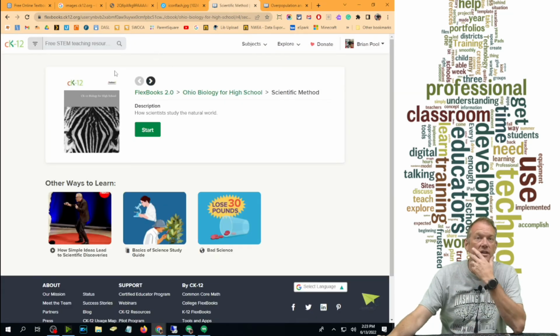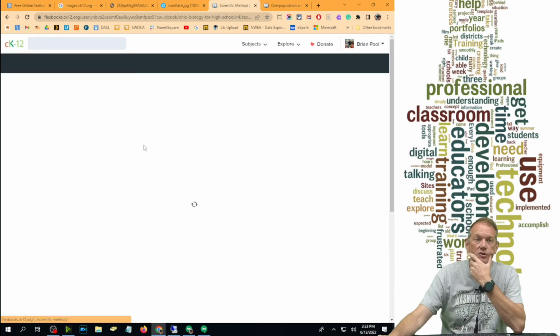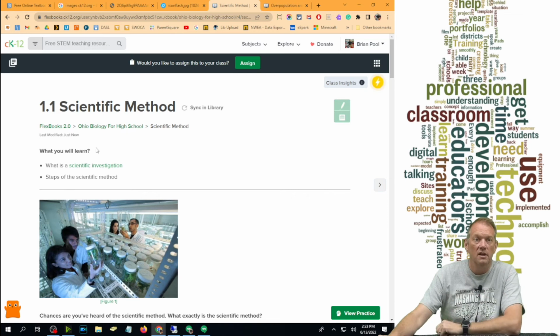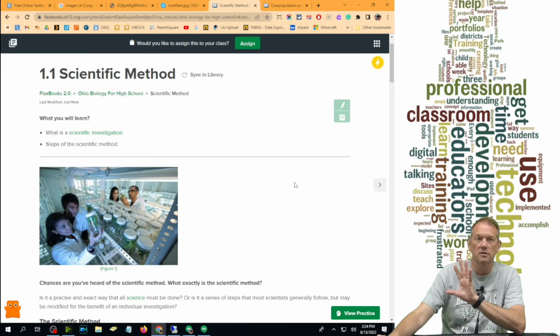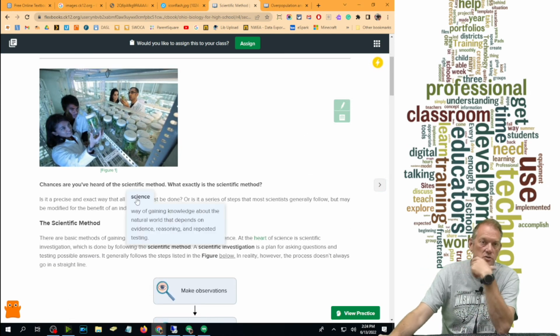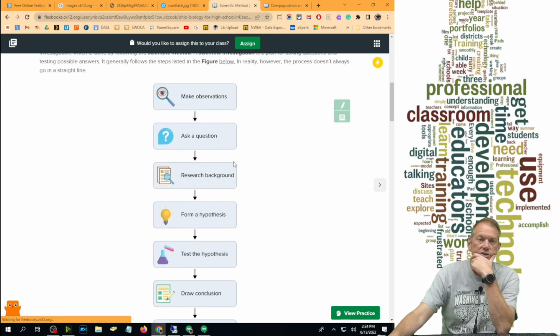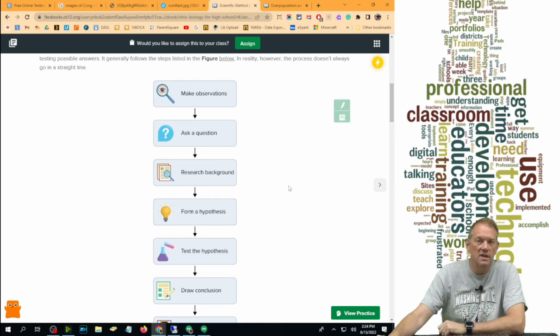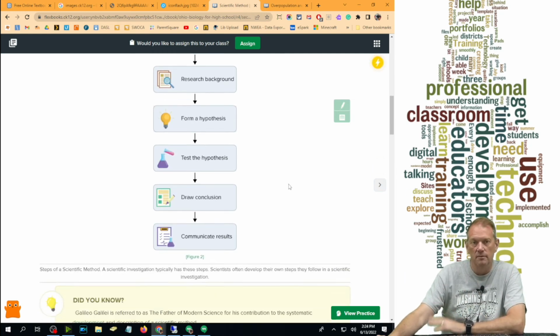So I can provide this link to my students, and they'll get it just like this. Here's the scientific method, and this is my version of this book. You can see it's got the question mark that I added there. It's got pop-ups on explanations that maybe are new to students so that they can read those. This allows me to use a screen reader, so my students who are limited reading learners can use that. It makes it very UDL.